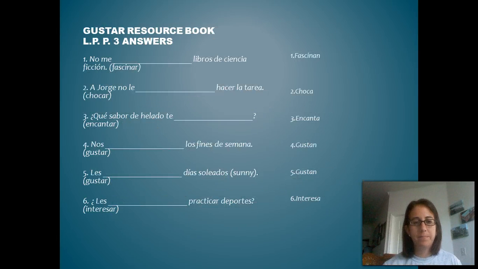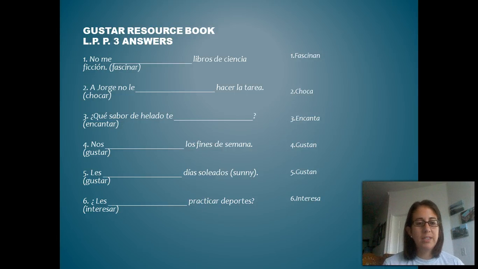Let's see how you did. All right. Número uno. No me fascinan los libros de ciencia ficción. Notice we've got libros is plural, so that's why our verb like gustar, fascinan, is going to be plural as well. Okay? Or the plural conjugation. Number 2: A Jorge, notice we've got the a Jorge phrase to specify that we're talking about Jorge. No le choca hacer la tarea. Why did we choose choca instead of chocan? Because he doesn't hate to do homework. Hacer la tarea is an action.